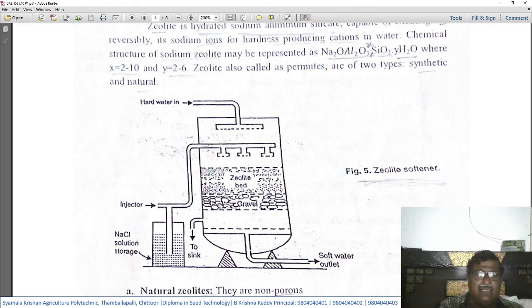After treatment, the water flows out, and this is the soft water outlet. Kindly roughly remember this figure in your mind. While discussing the subsequent process, we can understand it easily.